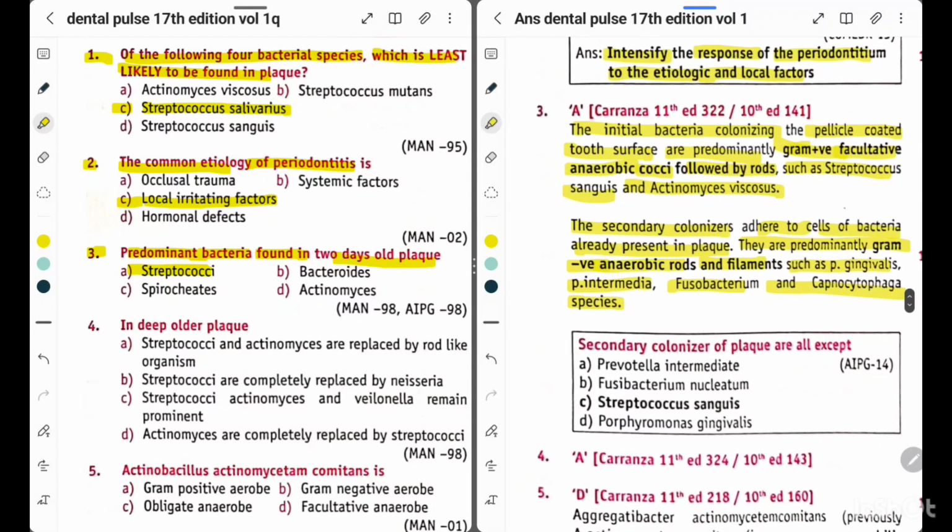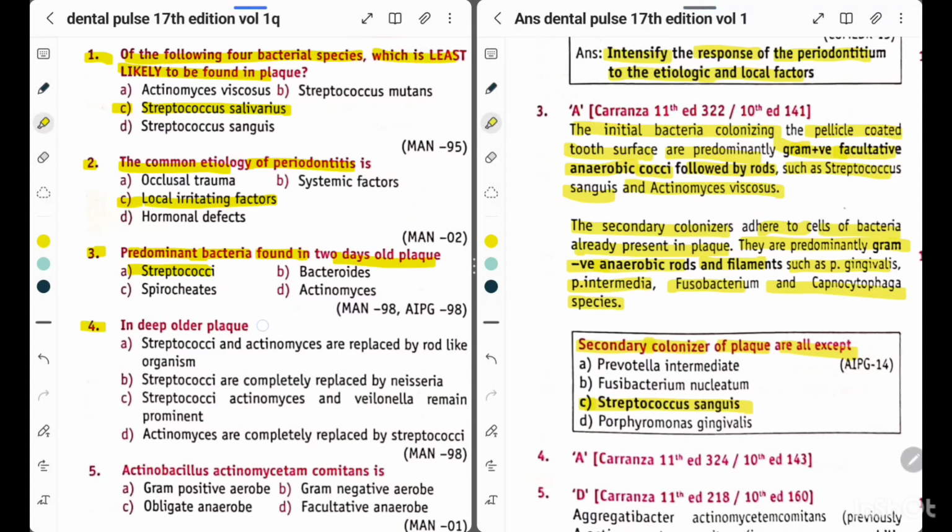Another question is also asked, secondary colonizers of plaque are all except option A Prevotella intermedia, option B Fusobacterium nucleatum, option C Streptococcus sanguis, option D Porphyromonas gingivalis. So the answer is Streptococcus sanguis. Right? This is not the secondary colonizer, it is the primary colonizer.